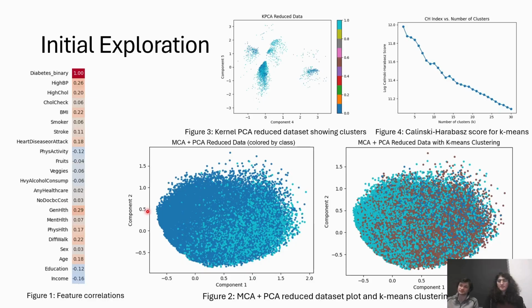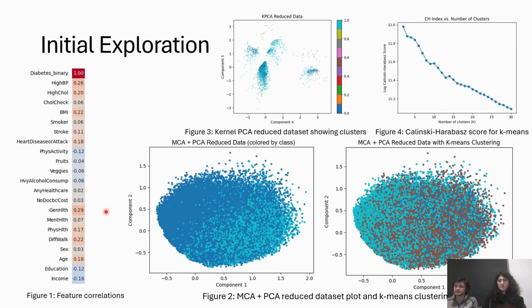So for our initial exploration, we started by looking at the correlations between the different factors and whether or not someone has diabetes. We found that the main correlating factors included high blood pressure, high cholesterol, BMI, heart disease and attack presence, general health, physical health, difficulty walking, and age. Other feature correlations were less specific, each having an absolute value of less than 0.1, as shown in the correlation table in Figure 1. Overall, however, none of the correlations are particularly strong. The highest, physical health, only had a correlation of about 0.3.